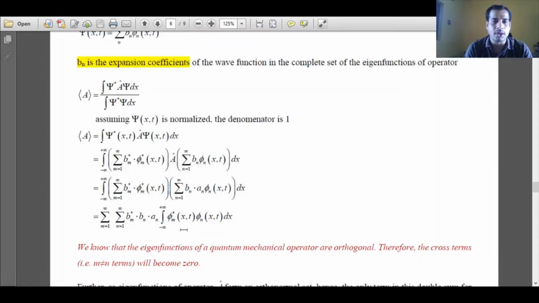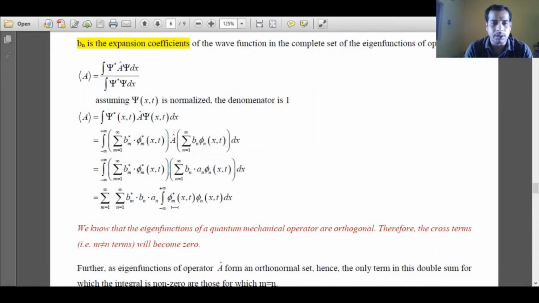Now what is the solution of this expression? There are many terms. There are m terms and n terms. Now it is important to note that eigenfunctions of a quantum mechanical operator are orthogonal in nature. Two different eigenfunctions are orthogonal, which means this integration term will be 0. So all the cross terms, again I am repeating, all the cross terms for which m is not equal to n, this integration will be 0.